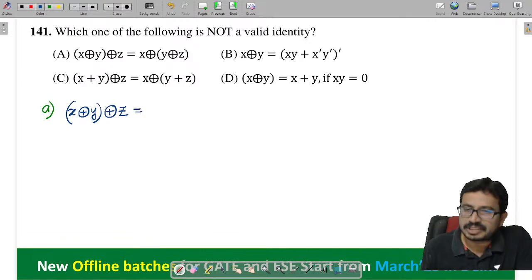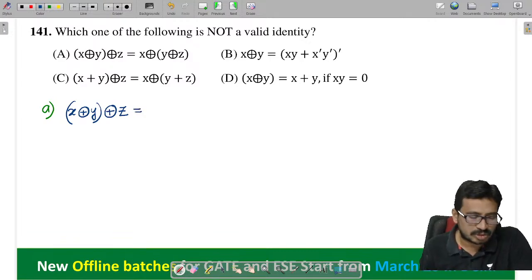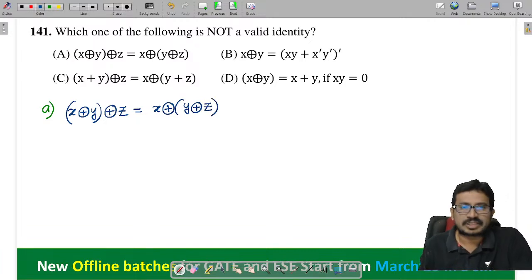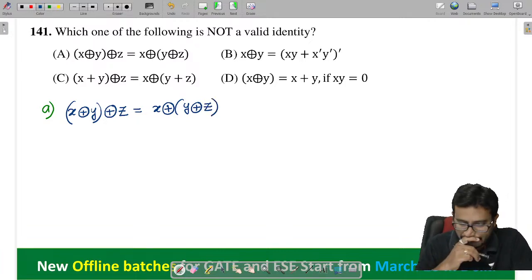As we know, the XOR gate obeys the associative law, so I can write this as X XOR (Y XOR Z). Since the XOR gate obeys the associative law, this identity is correct.